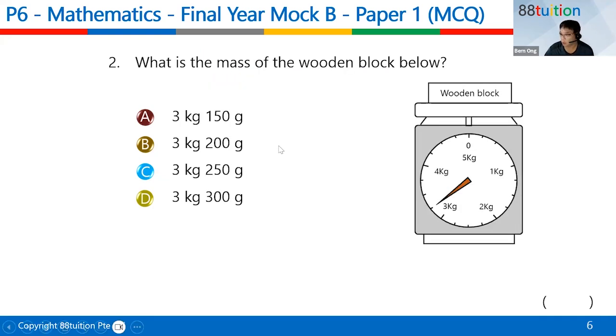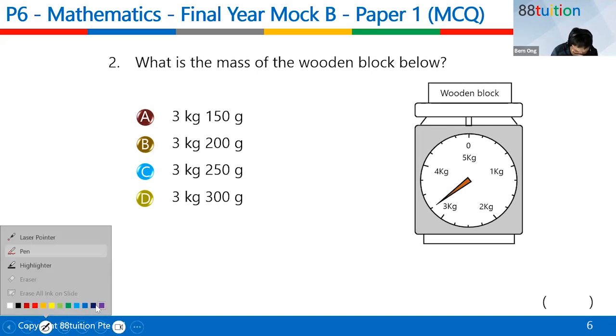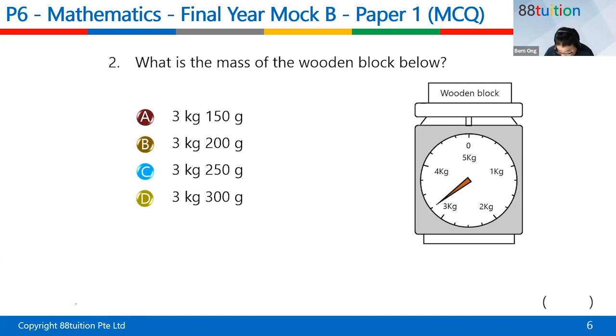Question number 2. Gordon, Lillian, why? Never read properly. Check this out. For this type of question, my suggestion is always look for the gaps and difference. How many gaps are there? 1, 2, 3, 4. I know it's very simple, but it's because of all these simple questions that you're losing marks to carelessness. So just do a bit of working. 4 gaps represents the difference. What's the difference? 4 kg minus 3 kg is 1 kg.